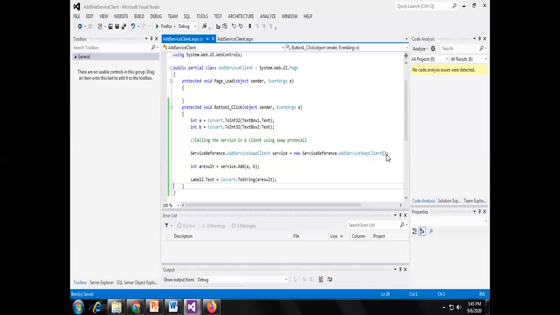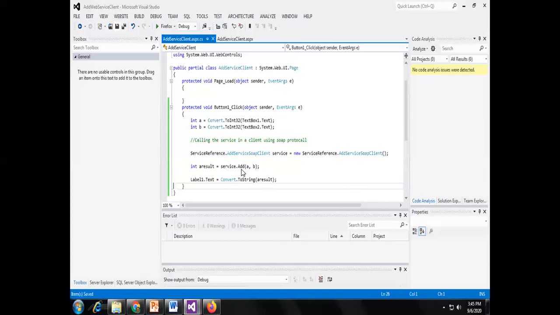So this is the SOAP based service. I am passing the value with the help of a SOAP request, and after passing the SOAP request, service dot add, and pass the A and B value. The service accepts 10 and 20, adds the 10 and 20, and the result is 30.